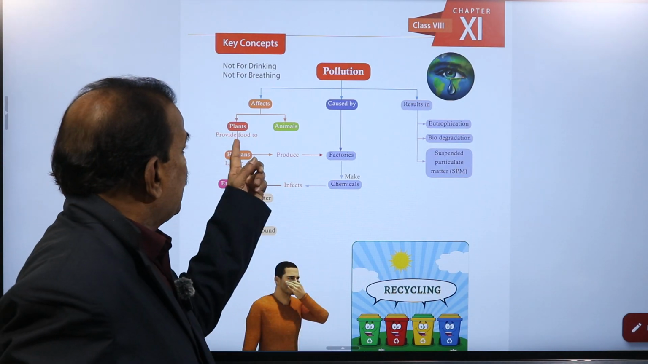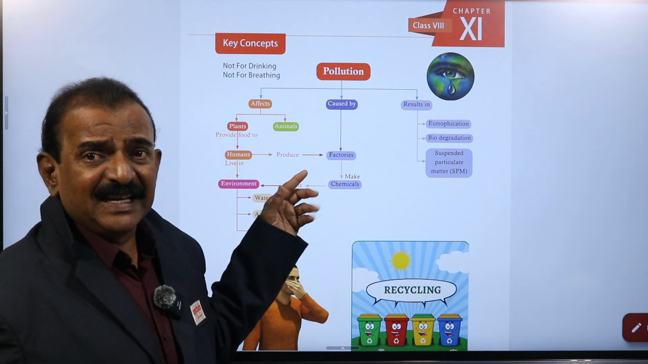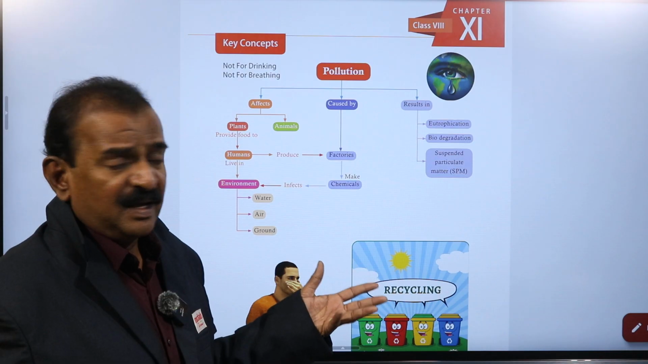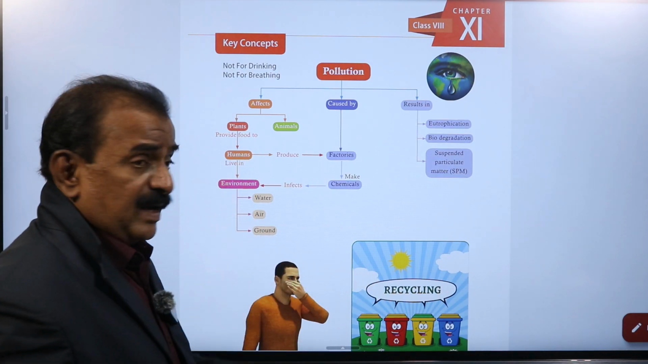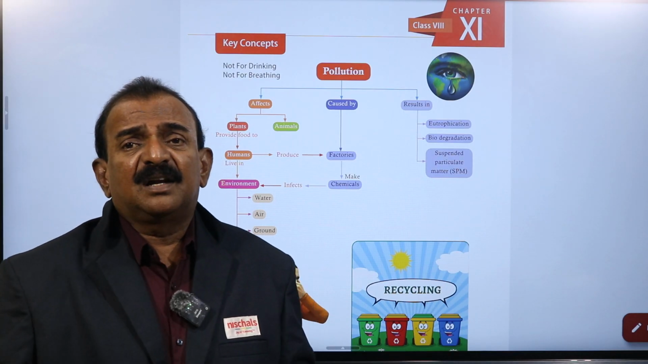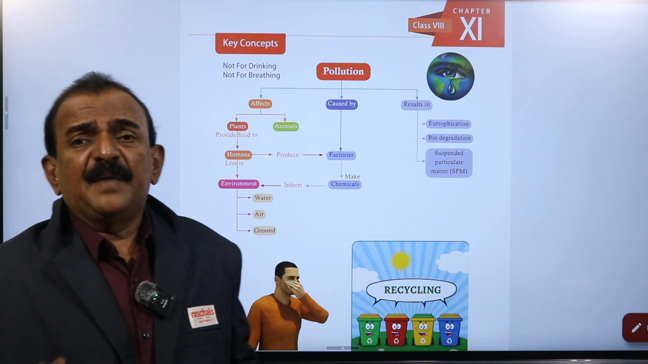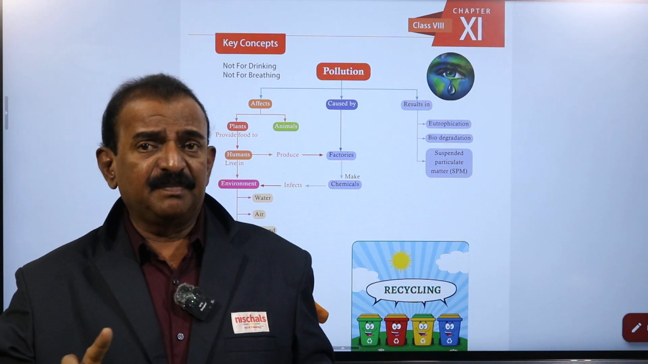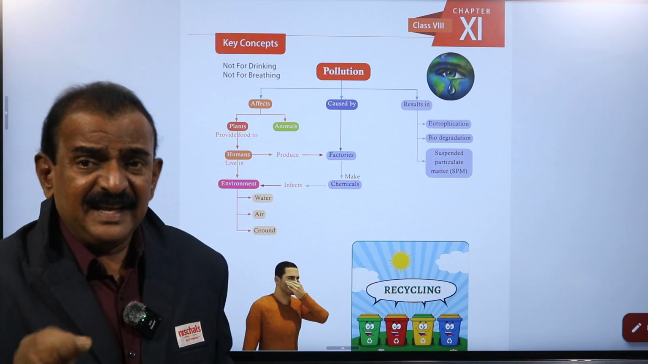the water. Plants are called autotrophs, and they give food to all living organisms and humans. So here they also affect humans, and these pollutants also affect the environment. The environment consists of water, air, and soil.